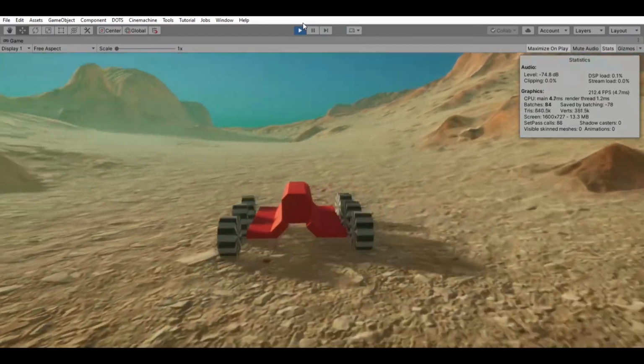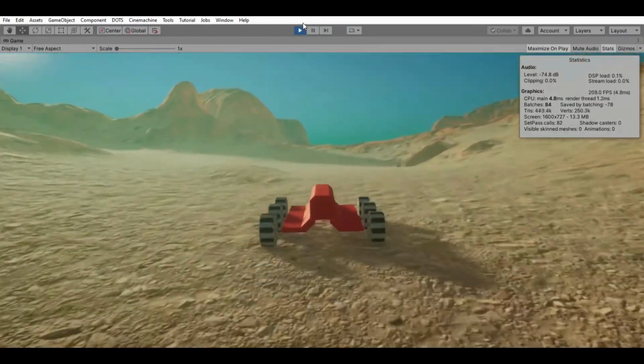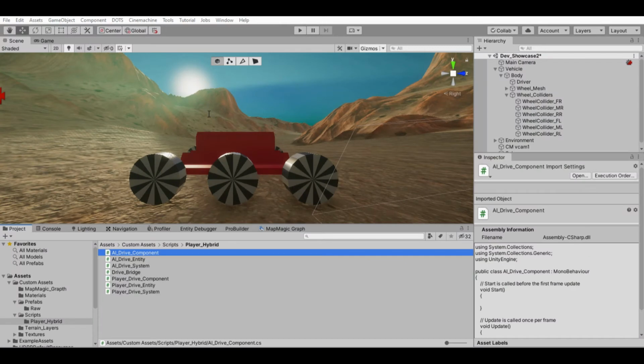Okay, that should do. Let's create our C# classes AI drive component, AI drive system and AI drive entity.